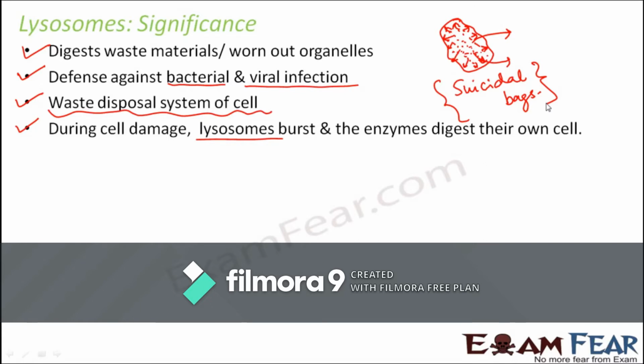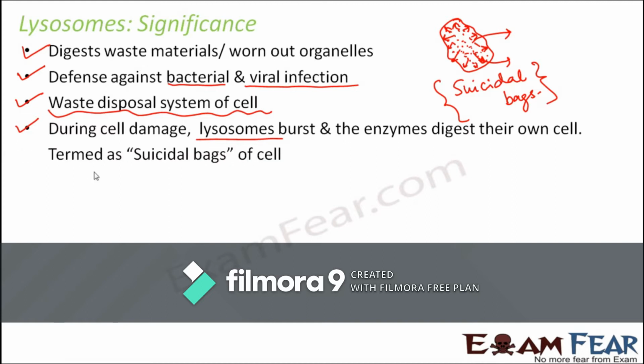Here also the cell gets destroyed because of the enzymes which were present inside that cell only, because lysosomes are part of the cell and these enzymes are present inside the lysosomes. So lysosomes have advantages because they help to get rid of the waste material, like a waste disposal system for the cell. But at the same time, due to lack of energy, these lysosomes can become the suicidal bags for the cell.